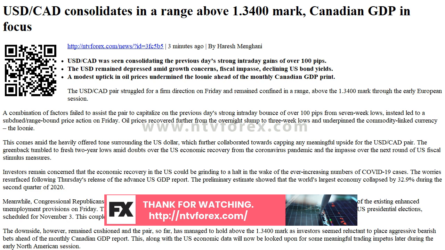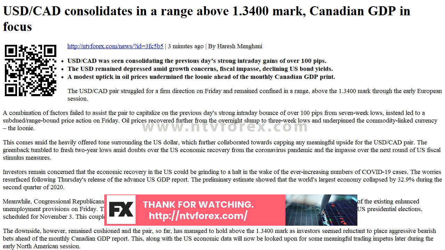The USD CAD pair struggled for a firm direction on Friday and remained confined in a range above the 1.3400 mark through the early European session. A combination of factors failed to assist the pair to capitalize on the previous day's strong intraday bounce of over 100 pips from 7-week lows, and instead led to a subdued range-bound price action on Friday. Oil prices recovered further from the overnight slump to 3-week lows and underpinned the commodity-linked currency, the loonie.